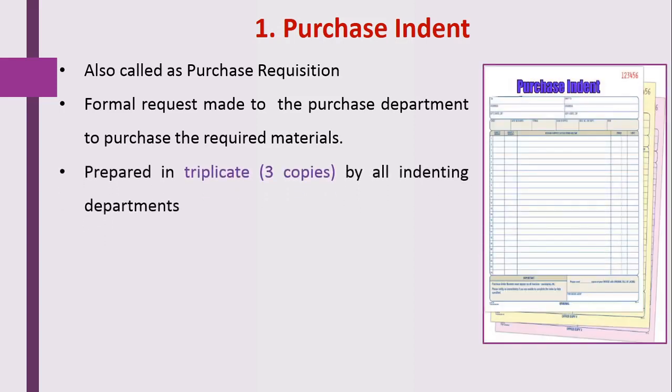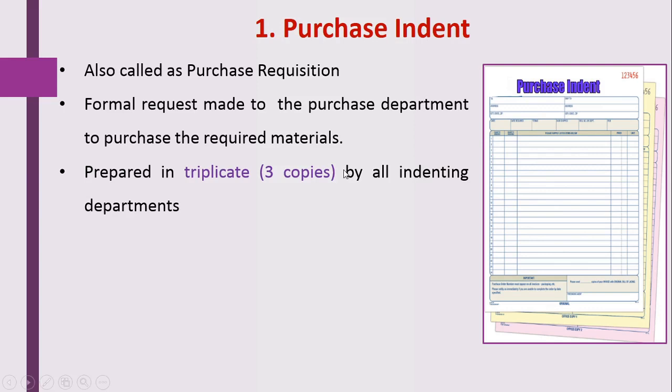While preparing the purchase indent, that particular department prepares a triplicate copy of the purchase requisition. You can see in this picture, three copies are made by that department. The white one is there, yellow one is there, and pink one. Three copies are made by that department while preparing the requisition to the purchase department.